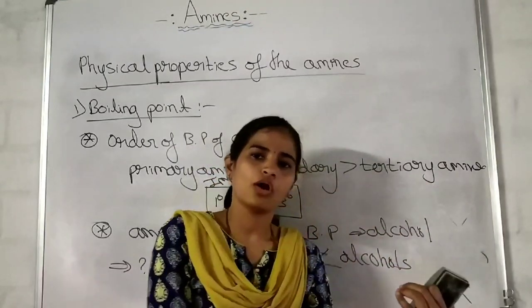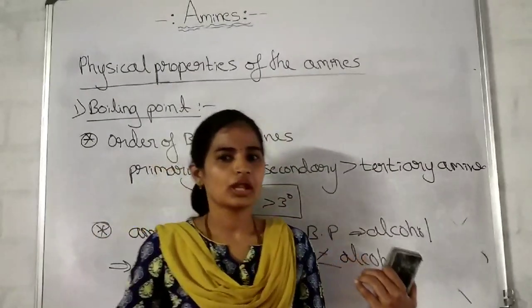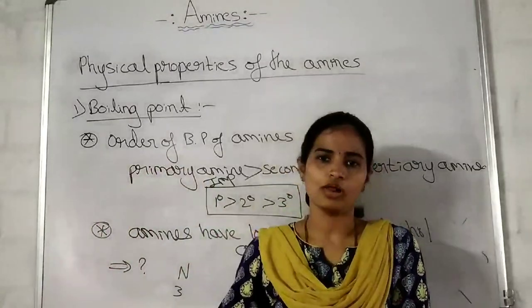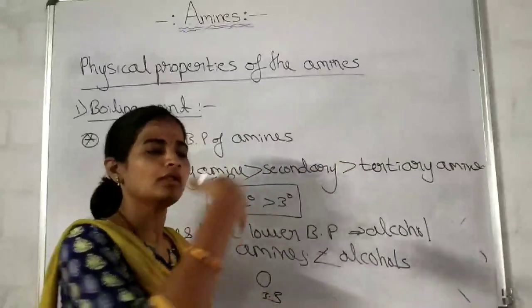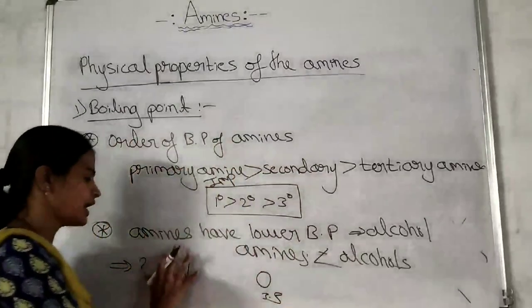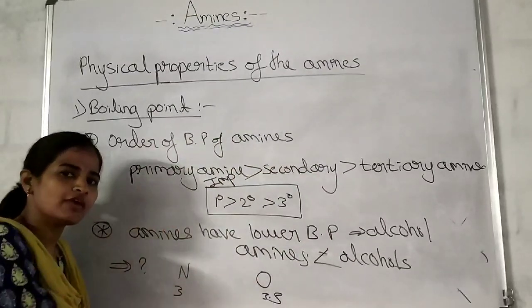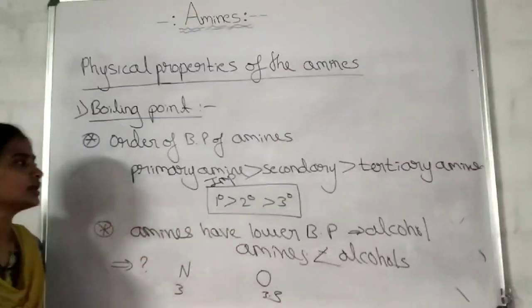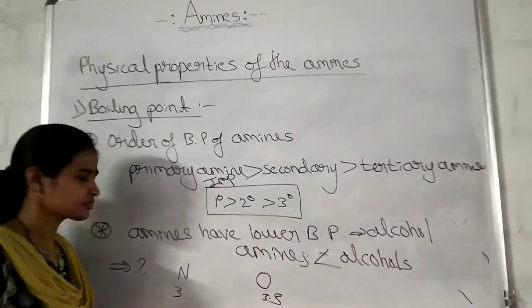Hydrogen of one alcohol can form intermolecular hydrogen bonding with the oxygen of another alcohol. Hydrogen of one alcohol, oxygen of another alcohol. Nitrogen of one amine, hydrogen of another amine. Like I've shown in the previous discussion, no? Like that it is. Got it?